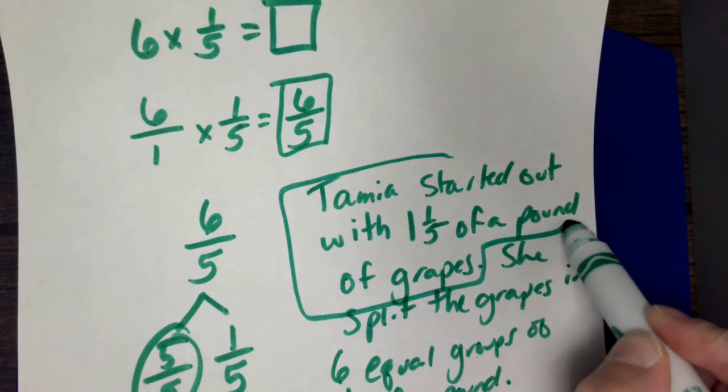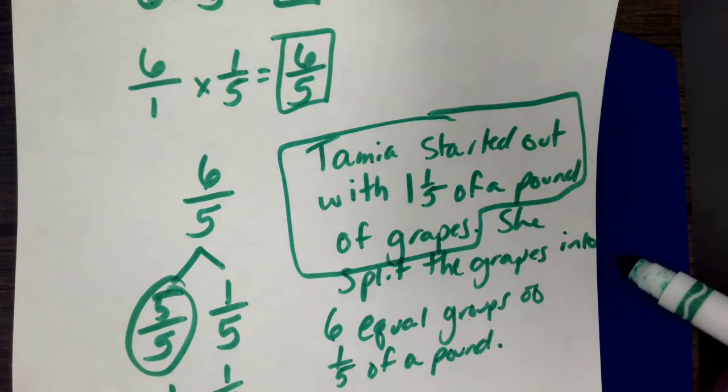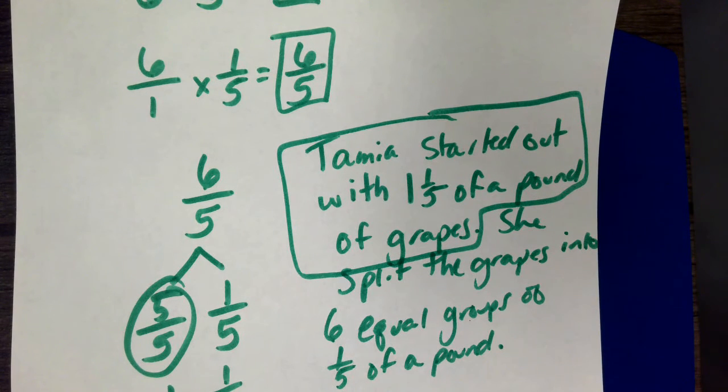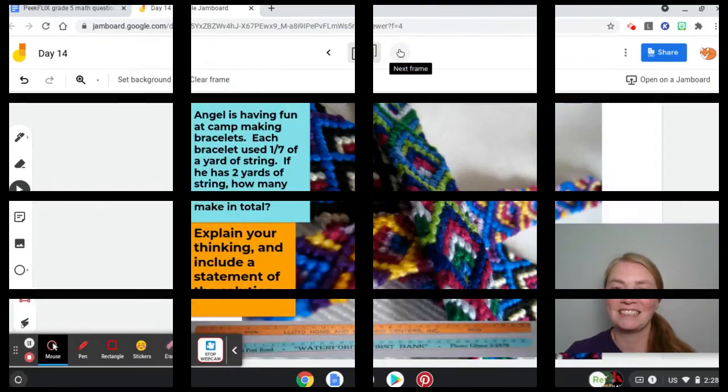That's my answer. And then to clarify my answer, I can also go ahead and say she split the grapes into 6 equal groups of 1/5 of a pound. Great job on that one, and great job to me for helping out this summer at daycare. Stay tuned for our next question.